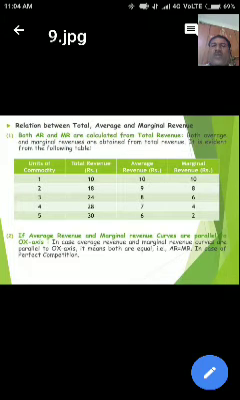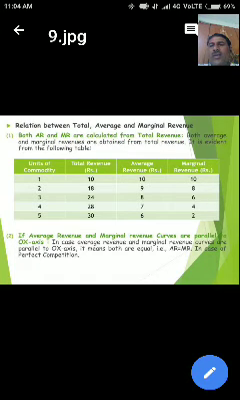Units of commodity, that is called quantity. Then total revenue, then average revenue, and the last one is the marginal revenue. Here quantity is taken into account as 1, 2, 3, 4, 5 serial numbers. Total revenue is 10, 18, 24, 28 and 30. These are the total revenues.